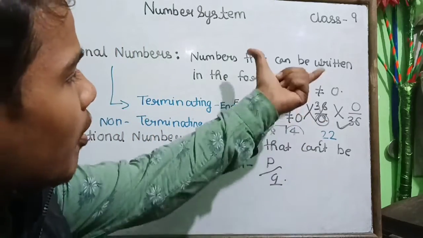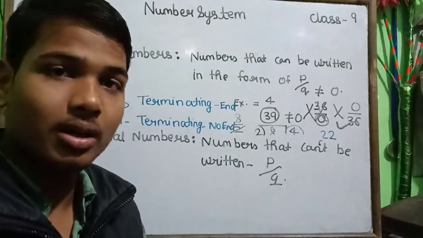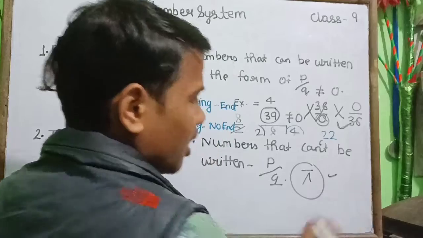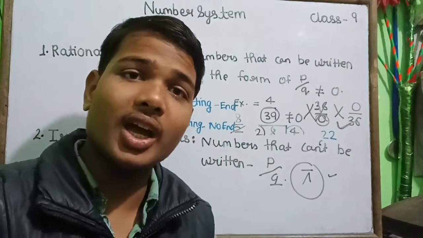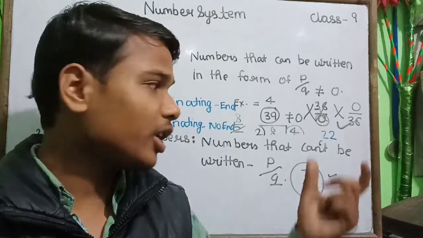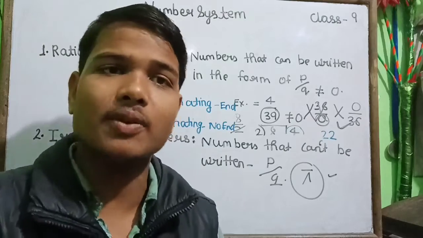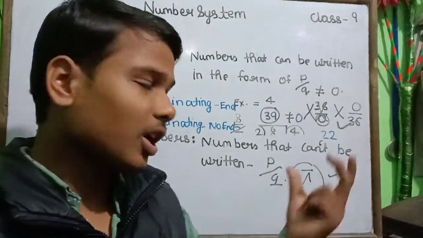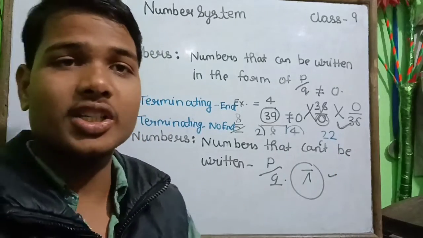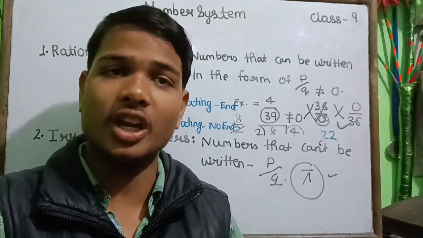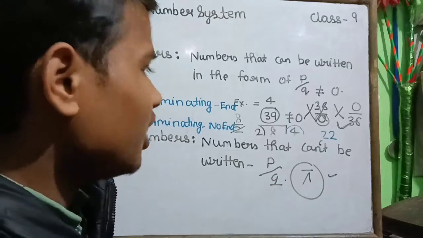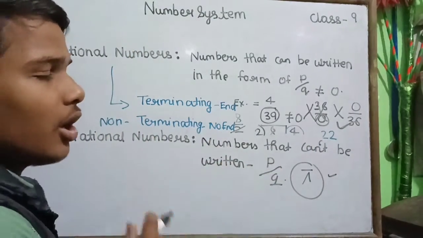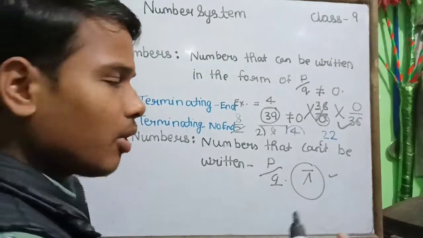So 22 upon 7 is a rational number, but pi is an irrational number because it does not have an exact value. 22 upon 7 is not the exact value; it is assumed for our calculation. We are assuming it, but the exact value of pi has not been calculated till now. So it is an irrational number, one that cannot be written in the form of p upon q.